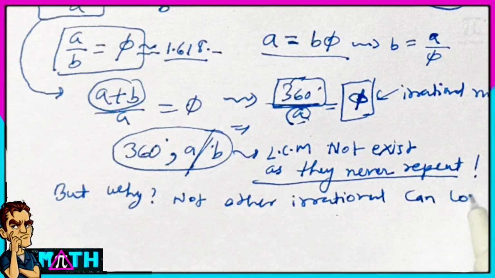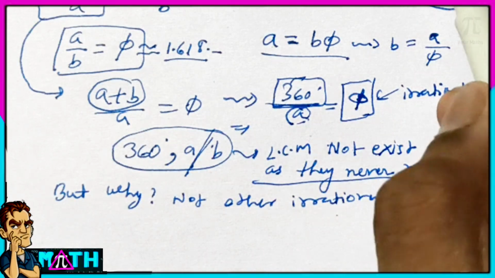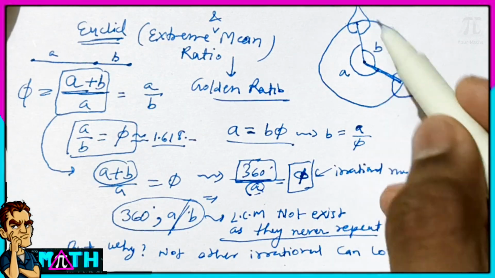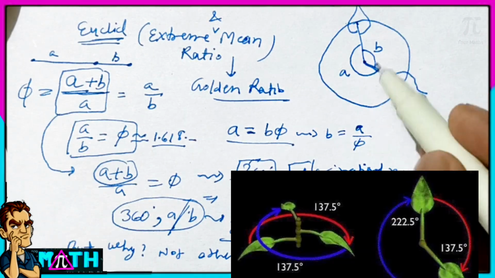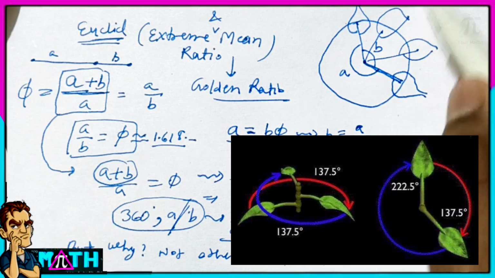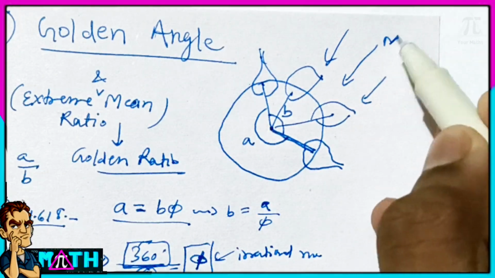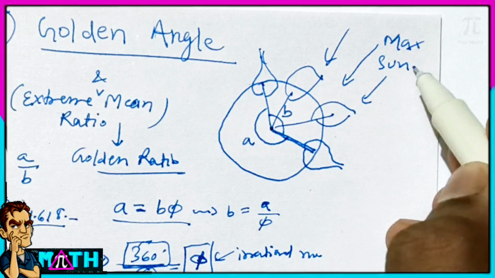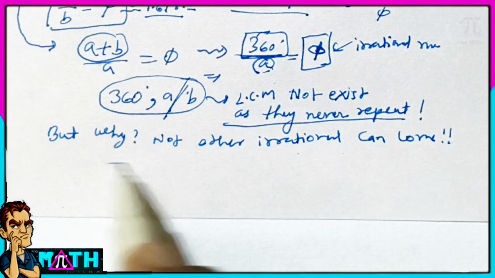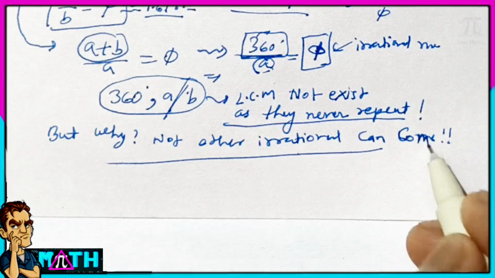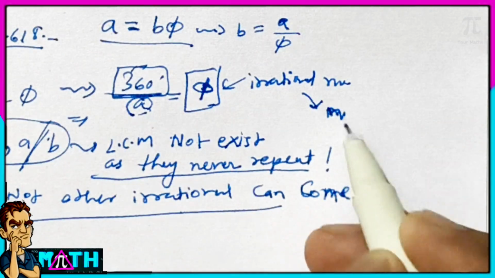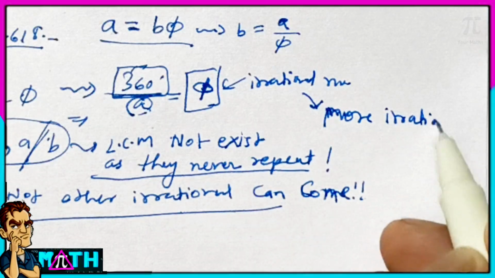But why not take any other irrational number? Before this, let's see why irrational numbers are useful. When you repeat B and B again and again, you will get the next one here, the next one here, meaning they never overlap each other, and therefore they get the maximum sun exposure. But why can't another irrational number work? Because with 360 degrees, other irrational numbers also have no LCM. So the answer is that phi, the golden ratio, is the most irrational.